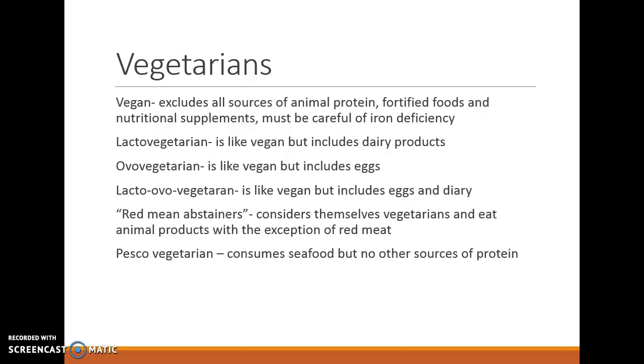People who are red meat abstainers do consider themselves vegetarian, but they eat all animal products except for red meat. Pesco-vegetarians consume seafood but no other sources of protein. So they would only consume things like fish and shrimp and shellfish, but no other sources of animal protein.